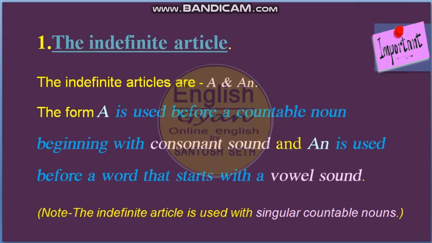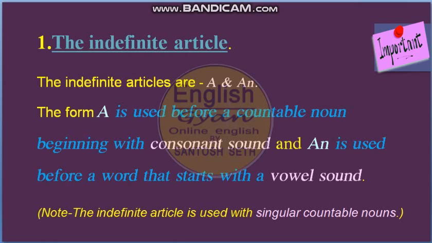So the indefinite articles are 2, and you have learned since childhood, a and an. A is the article which is used before a countable noun beginning with a consonant sound, and an before a vowel sound.